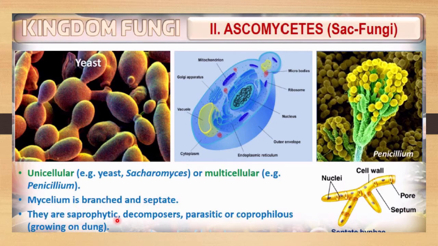They are saprophytic, decomposers, parasitic, or coprophilous. What is the meaning of coprophilous? That means they grow on dung. That's why it is called coprophilous. So these types of fungi may be saprophytic decomposers, parasitic, or coprophilous. Coprophilous means growing on dung.